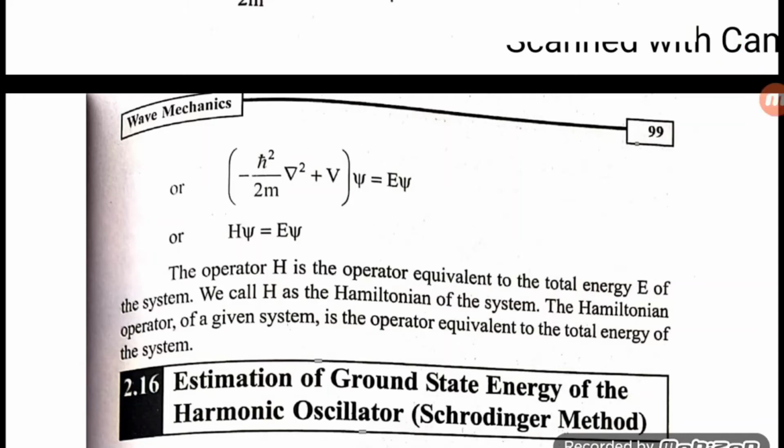This is the time independent wave equation. So here we studied the time dependent wave equation and the time independent wave equation. Now we are going to study the estimation of the ground state energy of the harmonic oscillator.